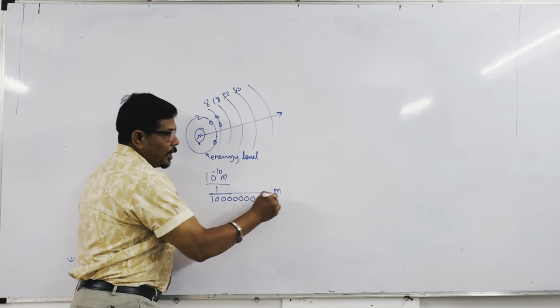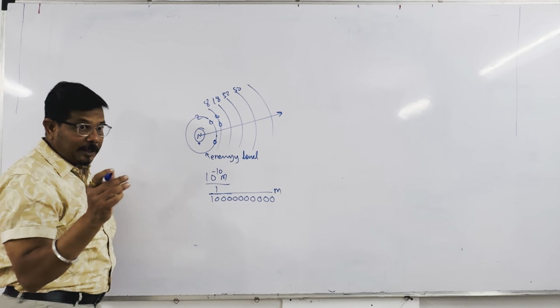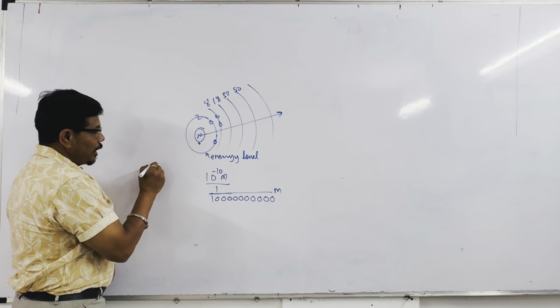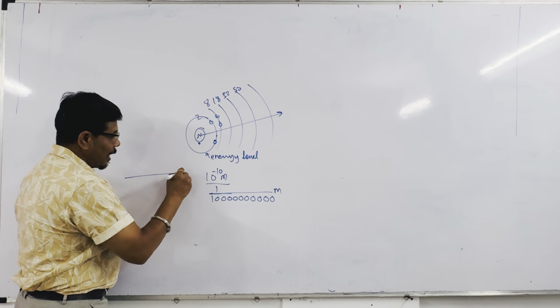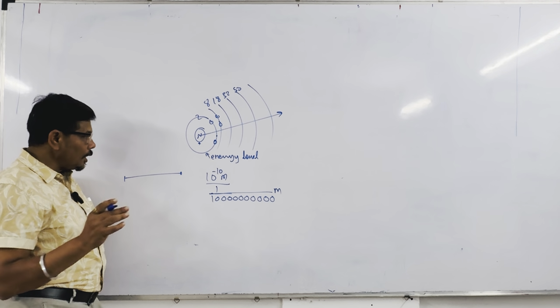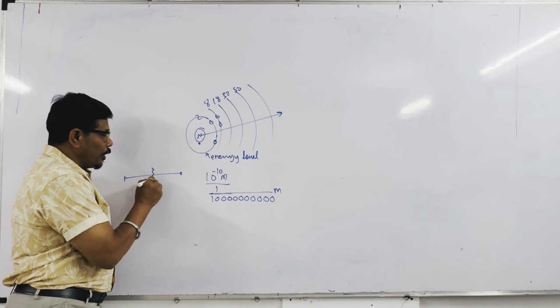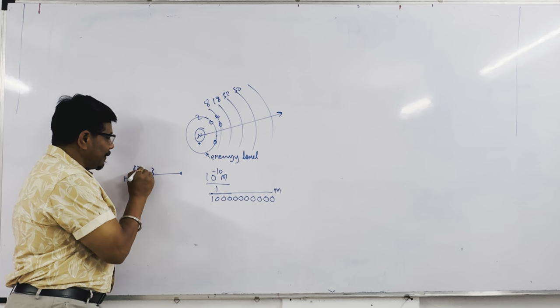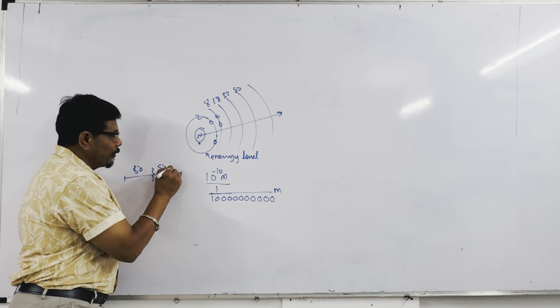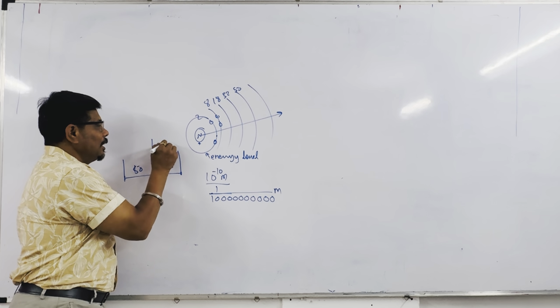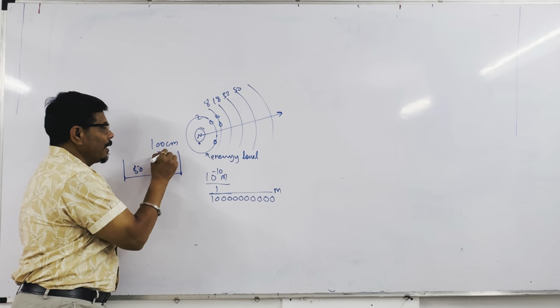Okay, meter. Listen carefully, don't draw, just listen carefully. If you have a 1 meter wire or thread, and you divide it into 2 equal parts, this is 50 centimeter and this is 50 centimeter, because the total length is 100 centimeter, which means 1 meter.